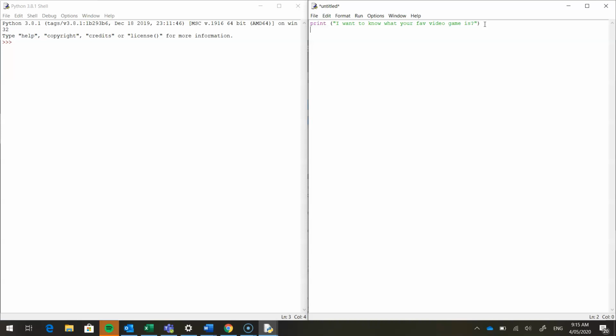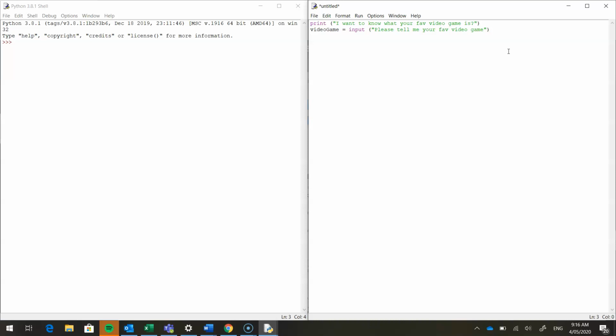Now we're going to get some input. So we're going to go video game equals input. We're not doing any maths today with this one. We're going to say, please tell me your favorite video game. Now boys, if you find this easy, you can modify it. So we've got an output, I want to know what your favorite video game is, and now, please tell me your favorite video game.